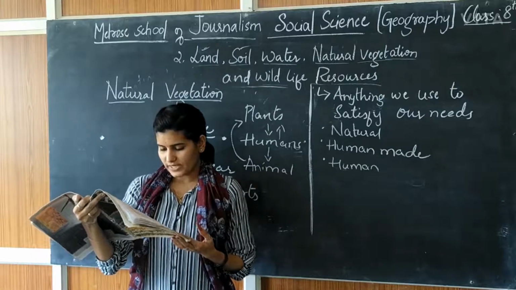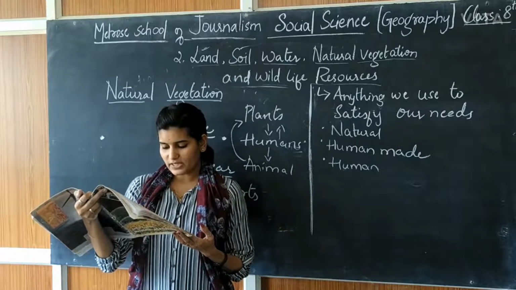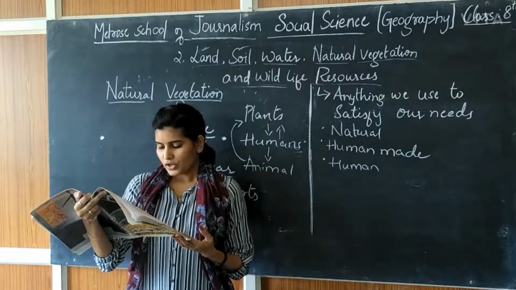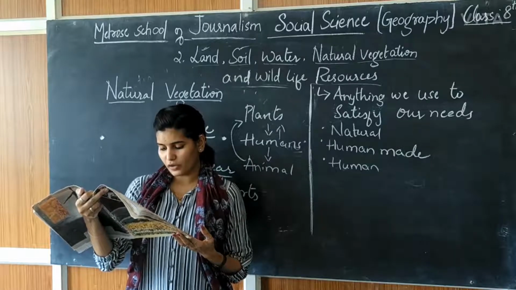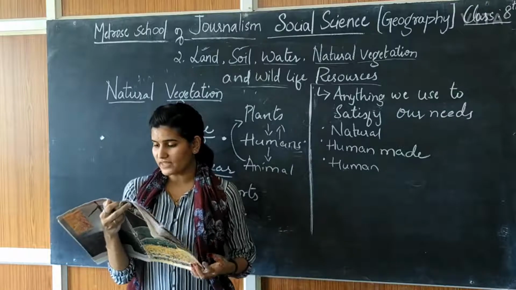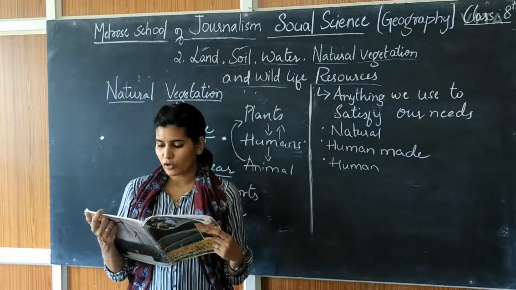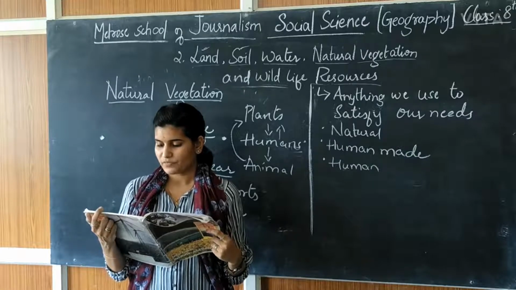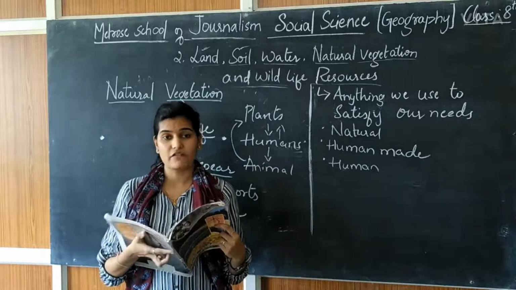Short stump trees and grasses grow in regions of moderate rainfall, forming the grasslands of the world. Thorny shrubs and scrubs grow in dry areas of low rainfall. In such areas, plants have deep roots and leaves with a thorny and waxy surface to reduce loss of moisture through transpiration. Transpiration is the process of movement of water through a plant and its evaporation.